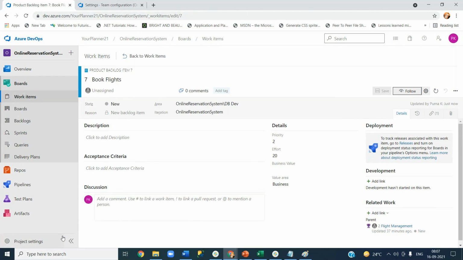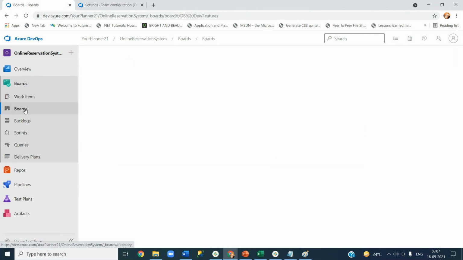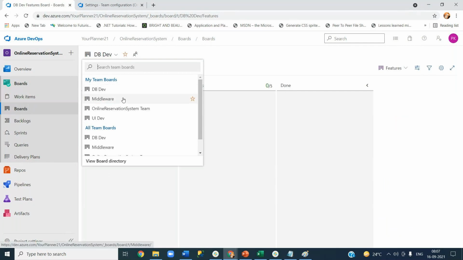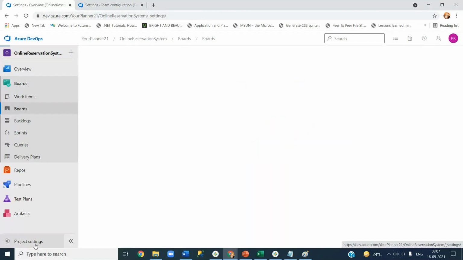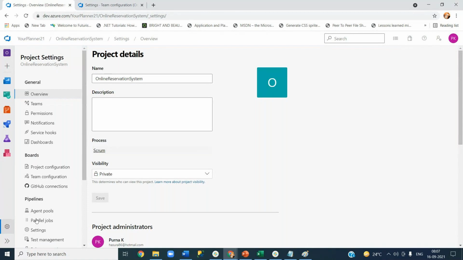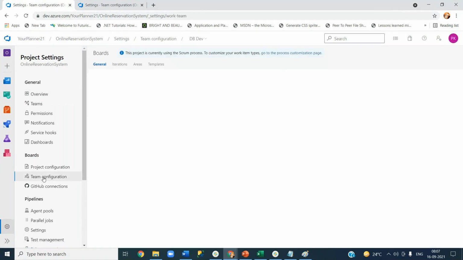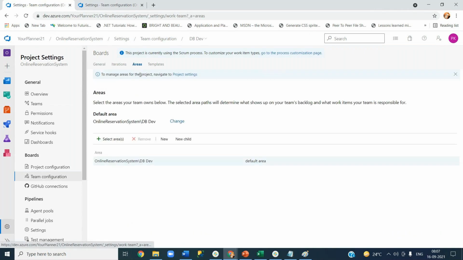Now, for one person it doesn't have boards, sorry, an area path. Who is that? Middleware. It is showing me an error: go and select an area path. Okay, go to project settings, go to team configuration. For dev, it is showing that it is part of the online reservation area, because it is your project actually. Under that project you have these areas.